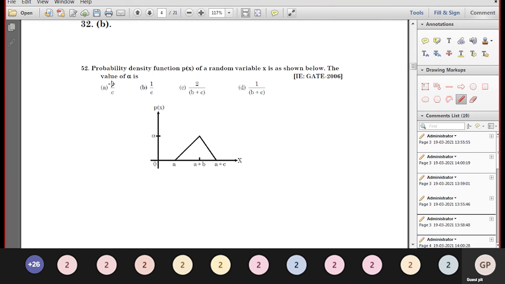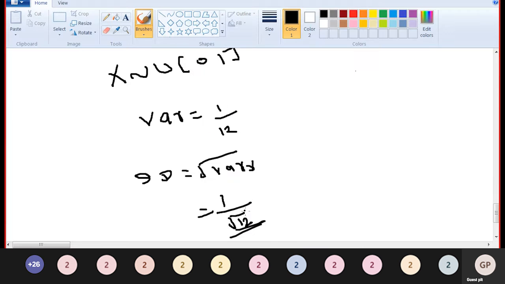Next. Probability density function P of x. Actually, the probability density function is always denoted by f of x, but no problem. The probability density function P of x of a random variable capital X is given below in the diagram. Find the value of alpha. Okay, now what is the diagram?